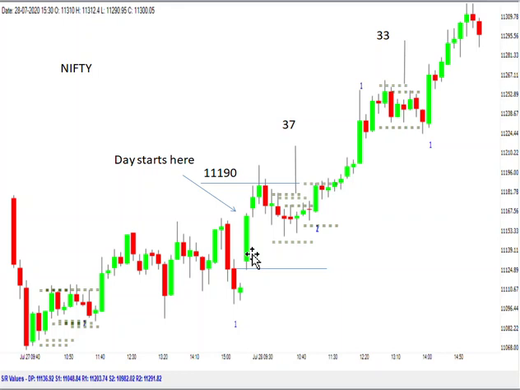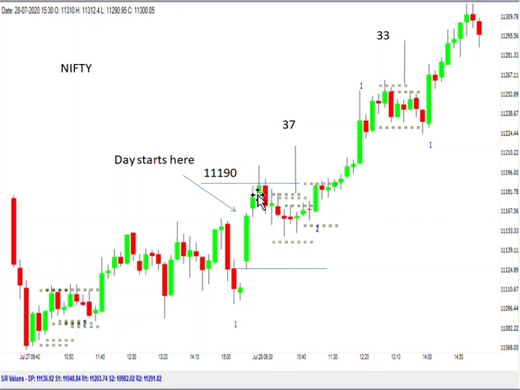Now the first trade that is always possible for any intraday trading strategy is the 15-minute breakout. This is the time which ends at 9:20 and this one ends at 9:30. The 15-minute breakout is either at 11,190 or below this level. Now the next price bar crossed 11,190.